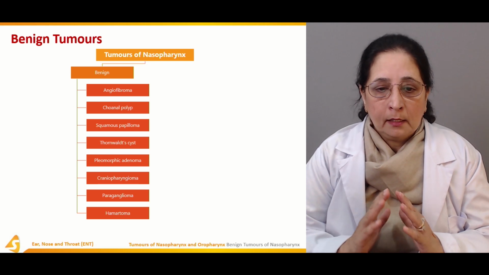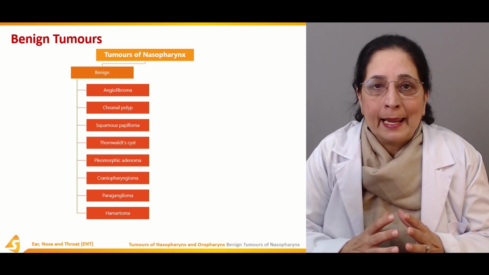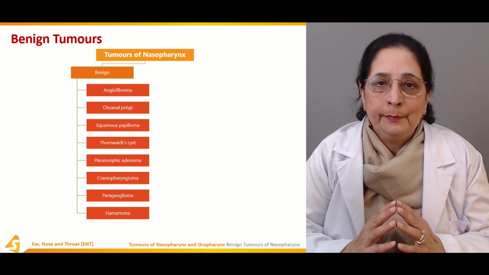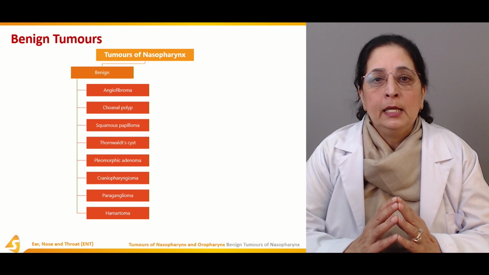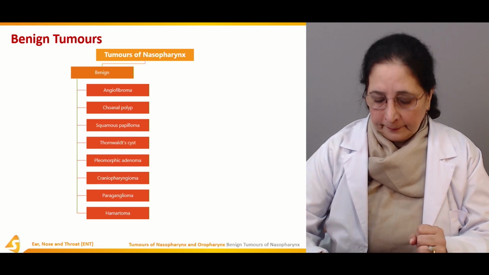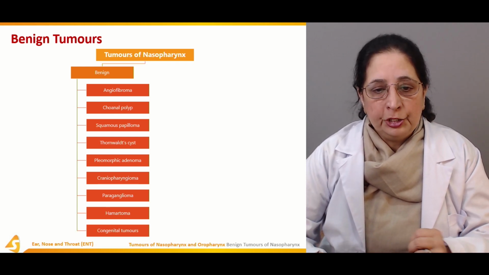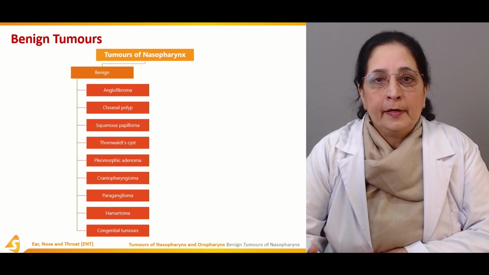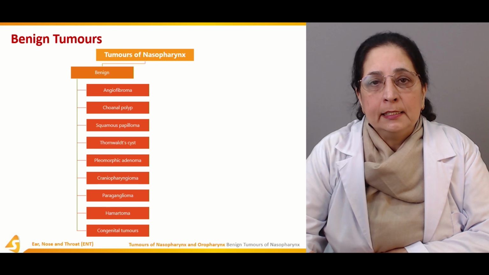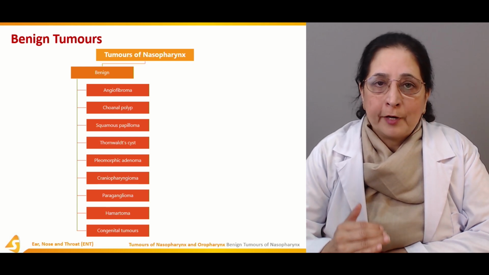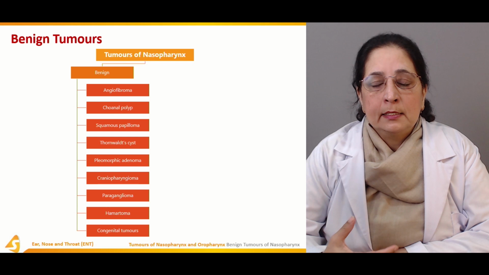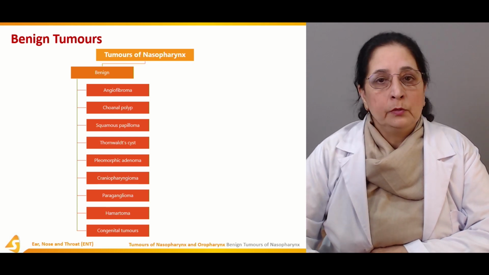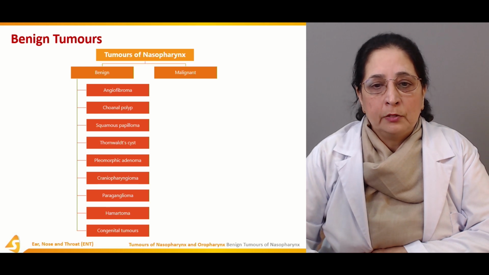So all these, hematoma, paraganglioma, craniopharyngioma, are benign tumors of the nasopharynx. Then we have congenital tumors. Benign tumors of the nasopharynx can also be congenital tumors. They are present at birth, or congenital in origin. So that's also benign tumors of the nasopharynx.